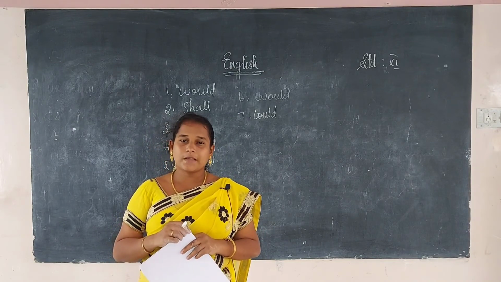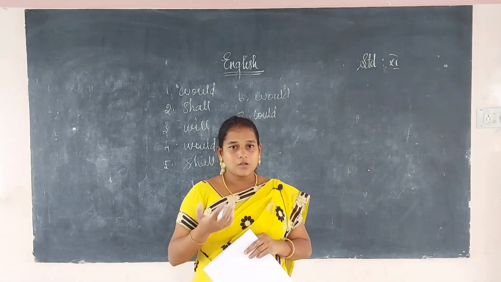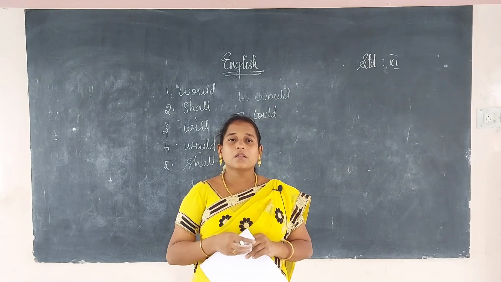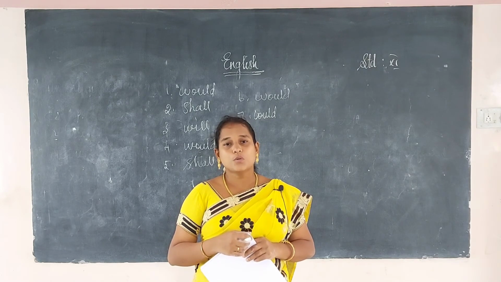And the modal verbs they have mentioned here. The modal verbs are the remaining ones. 11 are primary and the remaining 23 are modal. Can, could, will, would, shall, should, may, might, must, and ought to, used to, need, dare.